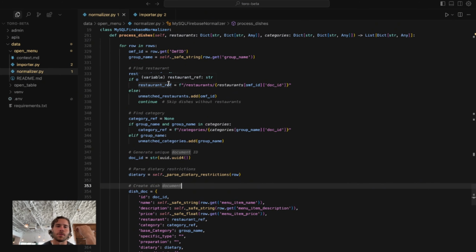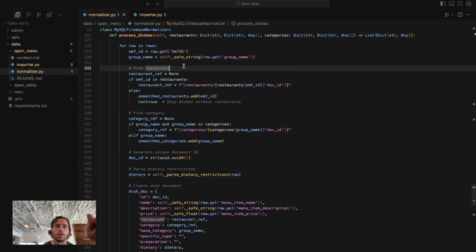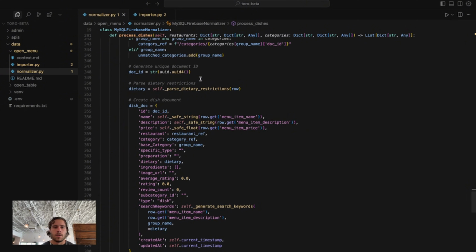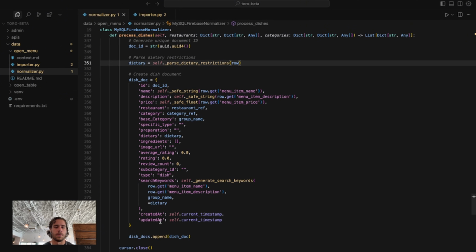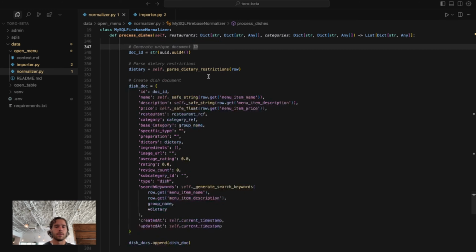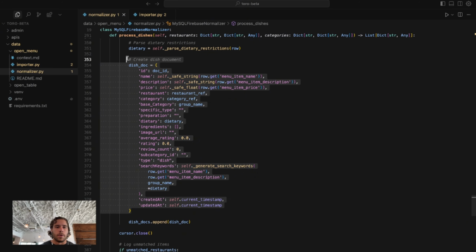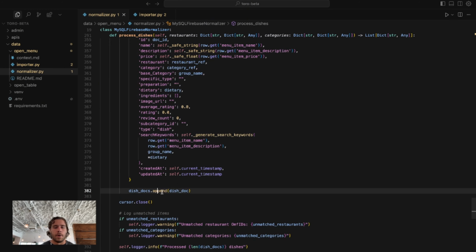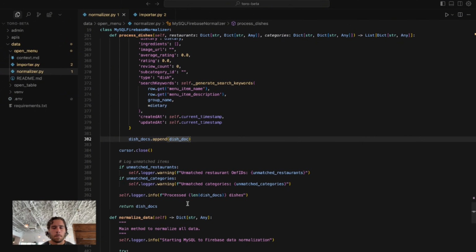Just remember, yesterday in the importer we had that issue where we were storing the actual string in the database and we weren't storing the ref itself. So this is going to have to be cleaned up in the importer script, or at least I hope that it kind of gleaned from what we did yesterday and implements that. Then we go through, parse the dietary restrictions, same thing, create the doc ID, then we create that document, and then we're going to append that document. Cool.